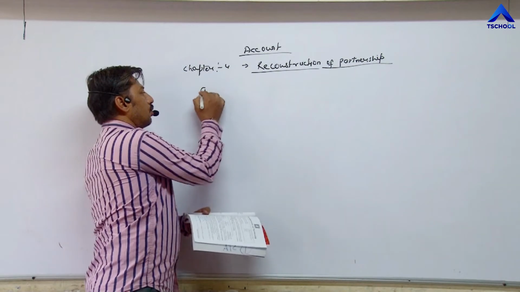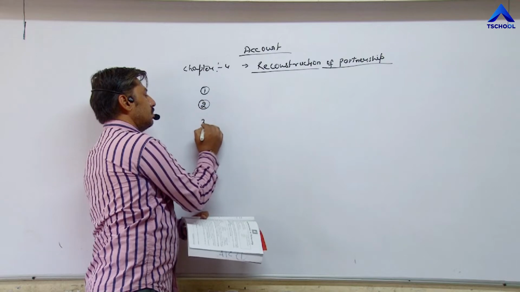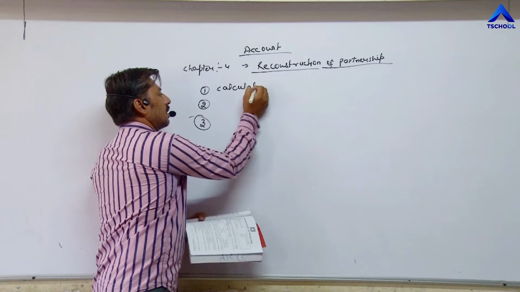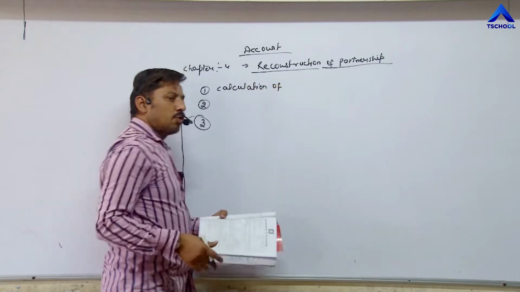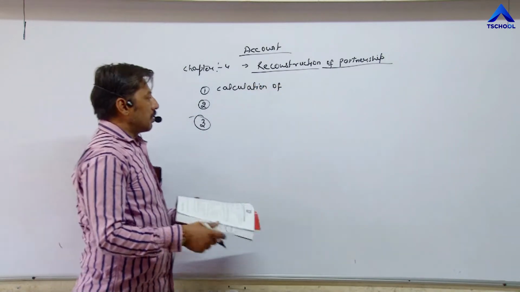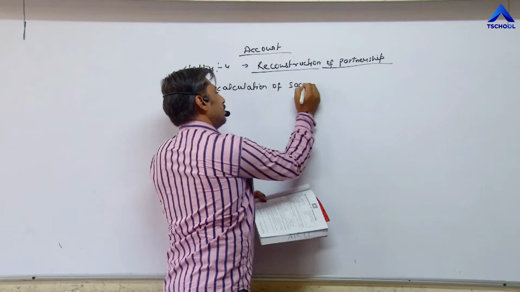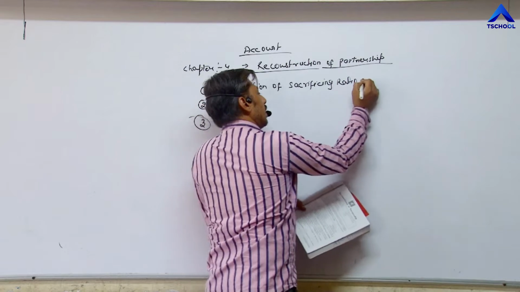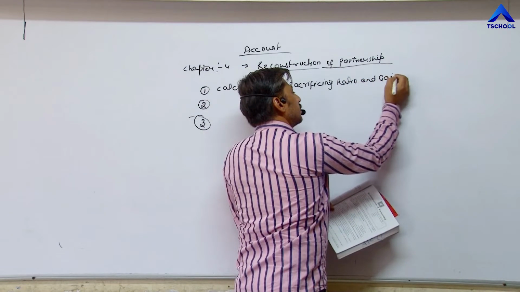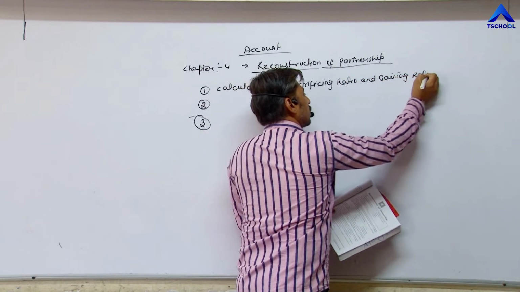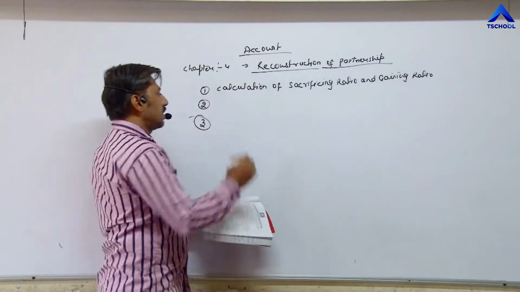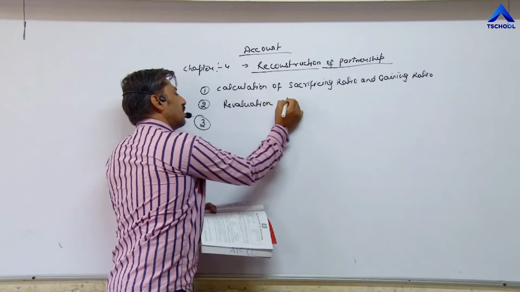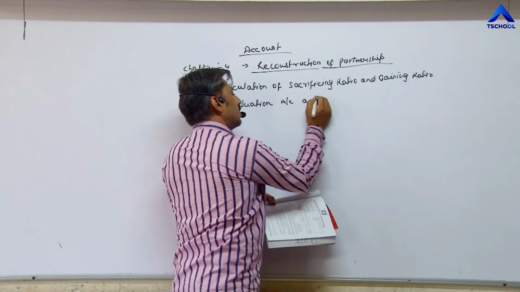In this chapter, in total there are 3 topics. One is calculation of, I am talking about practical questions, calculation of sacrificing ratio and gaining ratio. Second one is revaluation account and their journal entries.